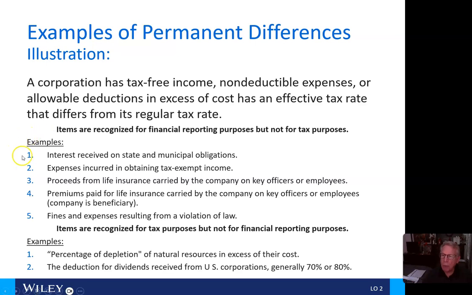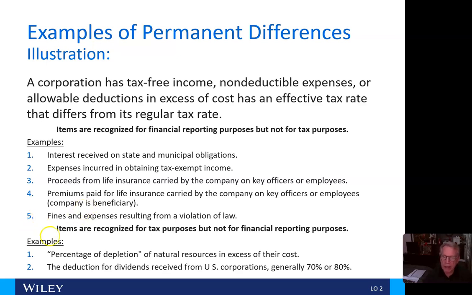Here we have some examples. 1, interest received on state and municipal obligations, which are not taxable. 2, expenses incurred in obtaining tax-exempt income. 3, proceeds from life insurance carried by the company on key officers or employees. 4, premiums paid for life insurance carried by the company on key officers or employees, where the company is the beneficiary. And 5, fines and expenses resulting from the violation of law.